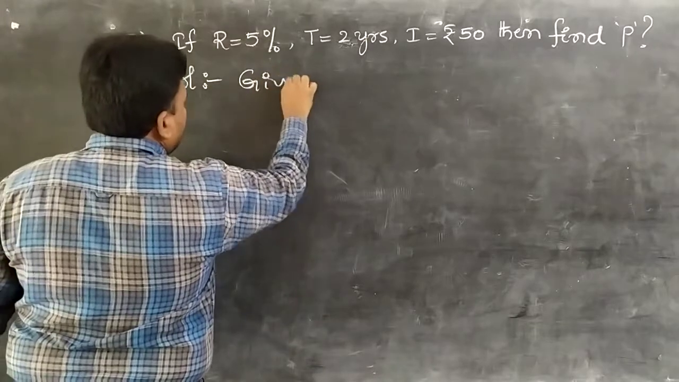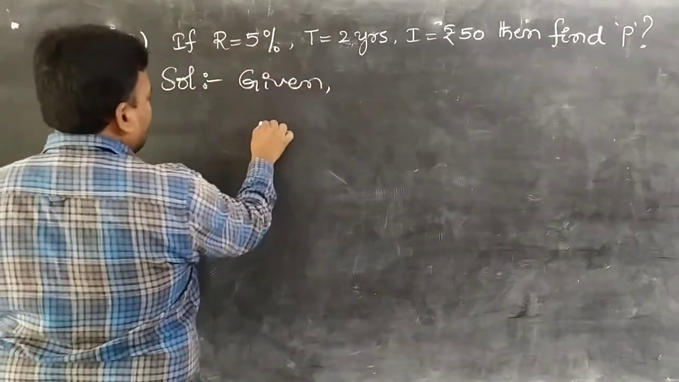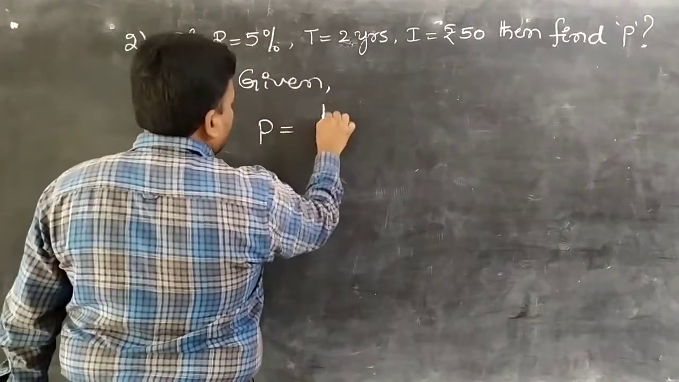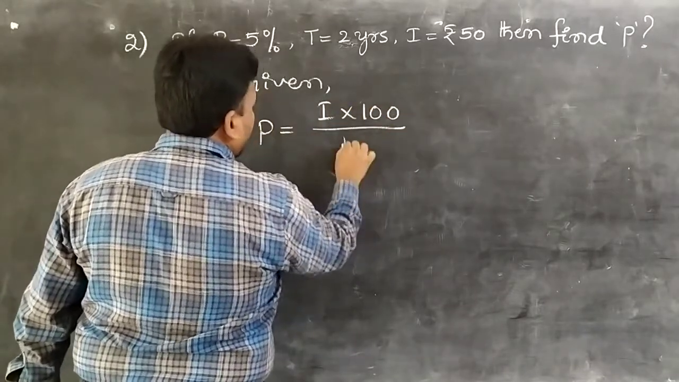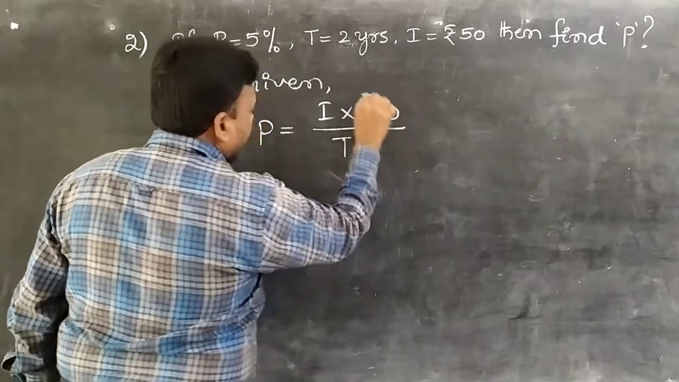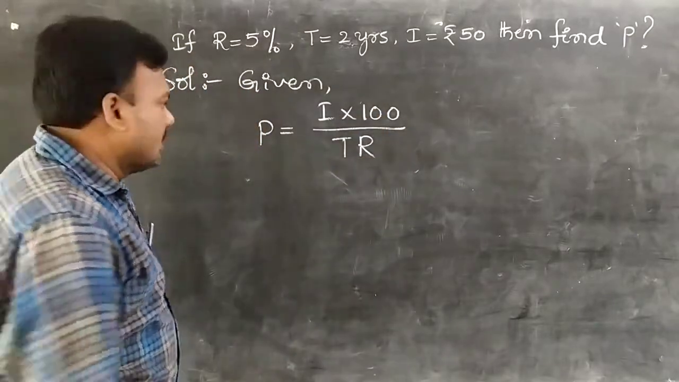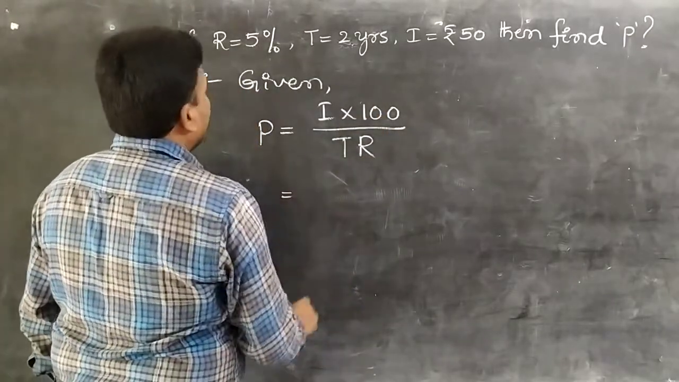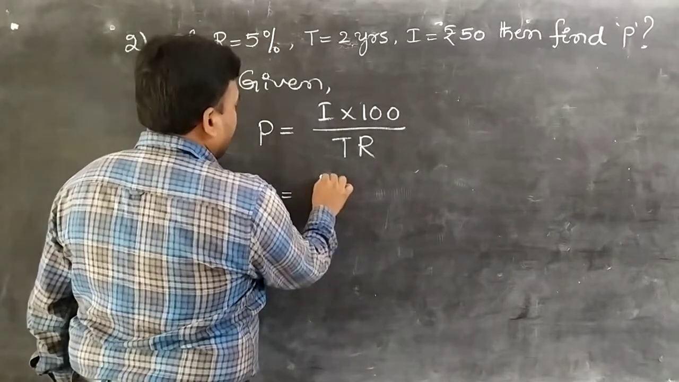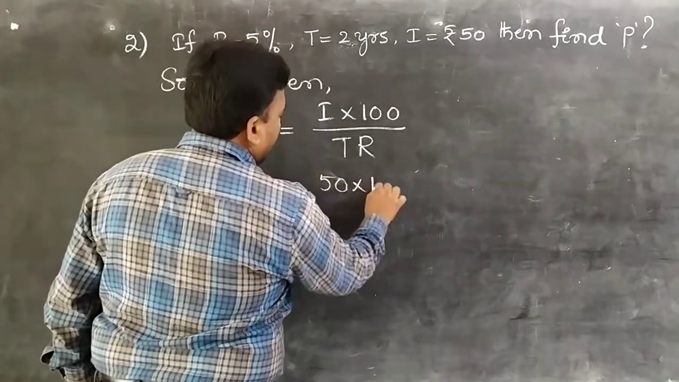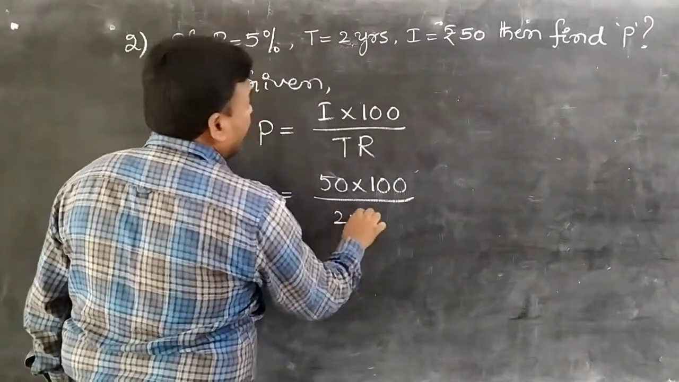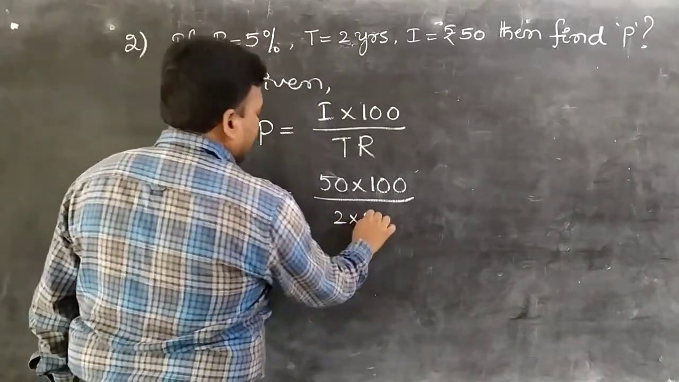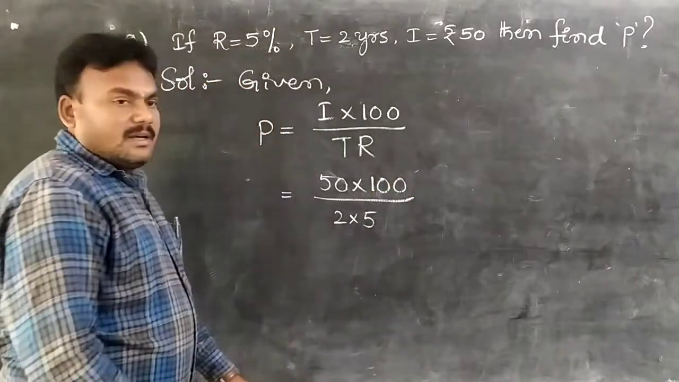Solution. What is given? Observe carefully. We find P. P equal to SI, nothing but I, into 100 by TR, students. So the I value is nothing but 50. So 50 into 100 by time period, that is 2 years, and rate of interest per annum, rate percentage, that is 5, students.